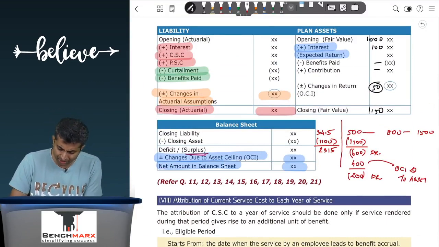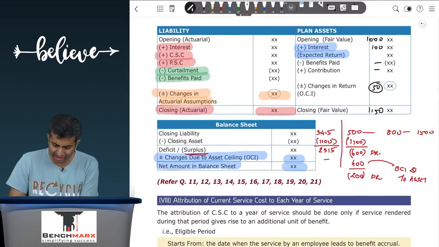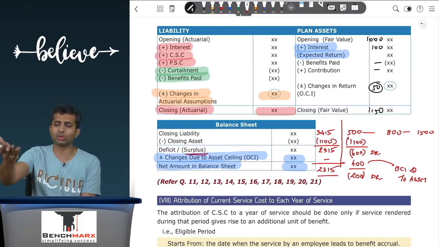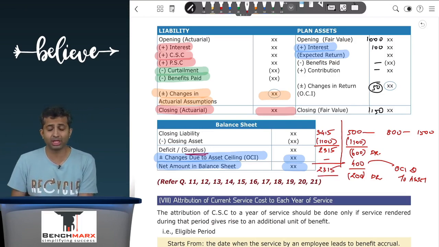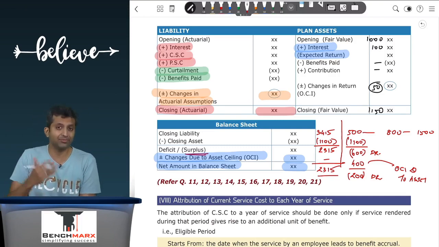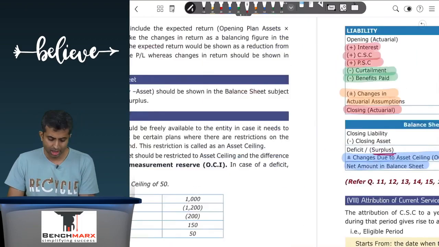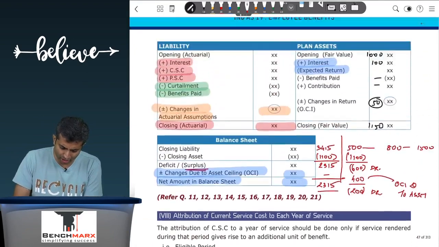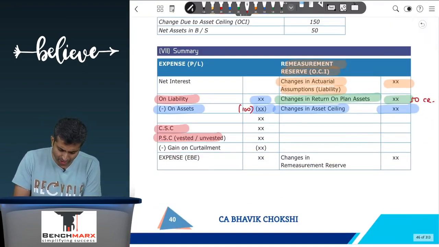Remember, in case of deficit, that is a liability exceeding the assets, there is no application of asset ceiling because you're already having a net liability in the balance sheet. You'll show a net liability. What will you withdraw? You still have to pay off the liability. Only when the assets are in excess does the concept of asset ceiling get triggered, in which case you will restrict the amount to be shown in the balance sheet up to the asset ceiling. Okay, so if there is any other gain or loss on curtailment as well, you will record it.